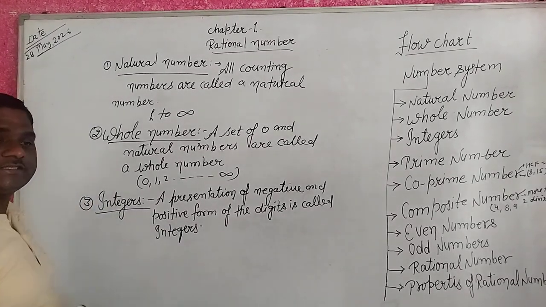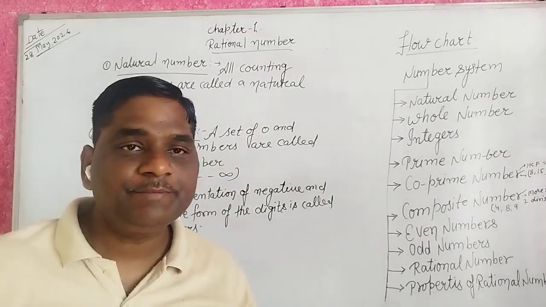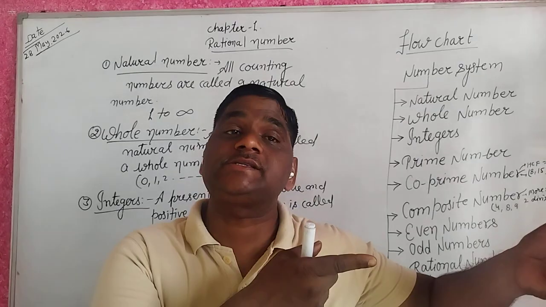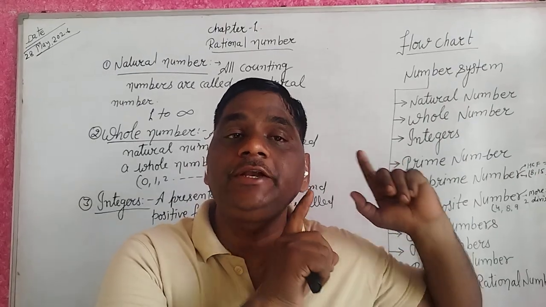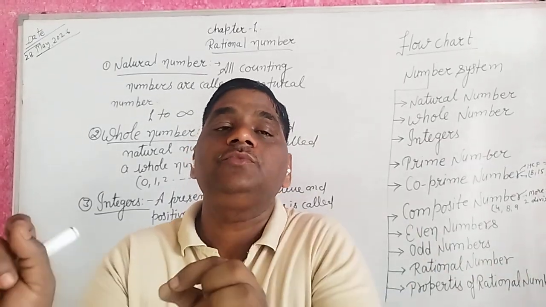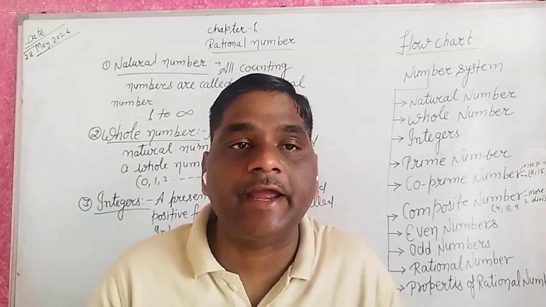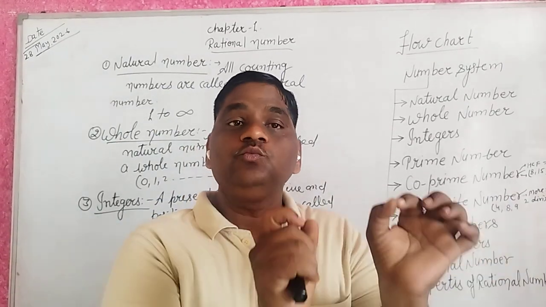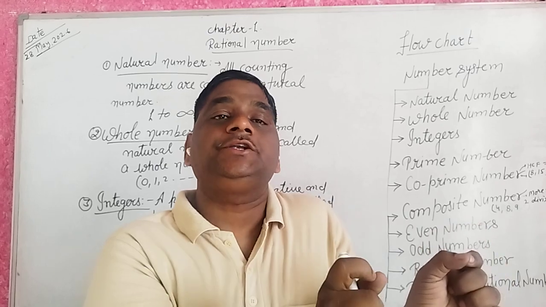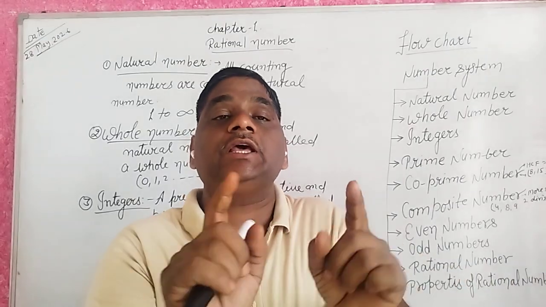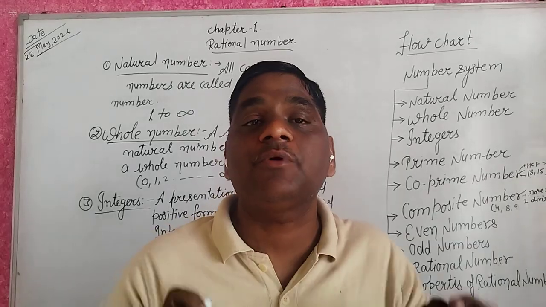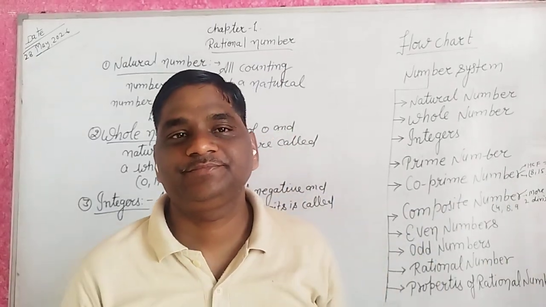There are two types of integers, negative integers and positive integers. When you represent integers in negative form, it is known as negative integers. When you present digits in positive form, it is known as positive integers.